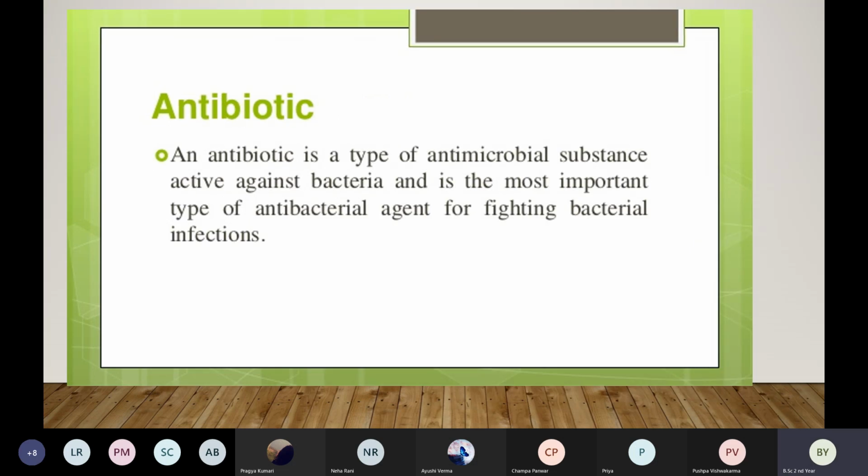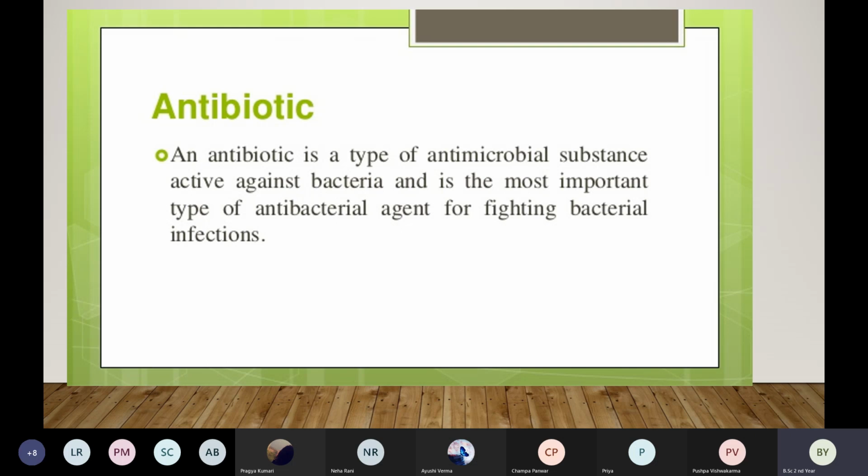Then next is antibiotics. This is also very commonly used in the hospital. An antibiotic is an antimicrobial substance which is active against bacteria. We want to reduce or destroy the growth of bacteria in the body. We do not want the infection to spread. Bacteria will cause infection, so we do not want the bacteria to grow, and we do not want the infection to increase. What do we give? Antibiotics.